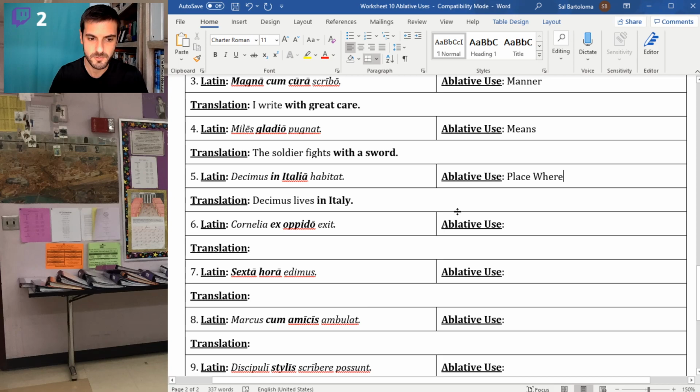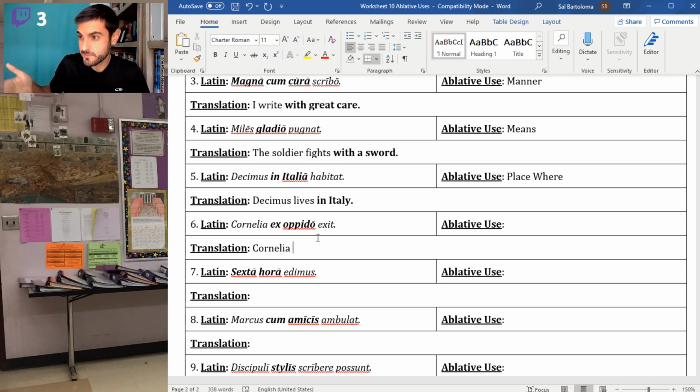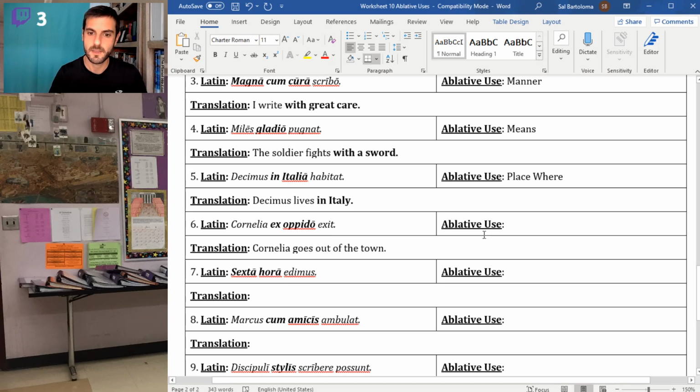Oh, and I did the same one twice. Wouldn't you know it? That's my bad. Cornelia ex oppido exit, right? So Cornelia goes out of is the literal meaning of exit. So she goes out of the town. She goes out of town, we might say in English. That is what we call ablative of place from which.